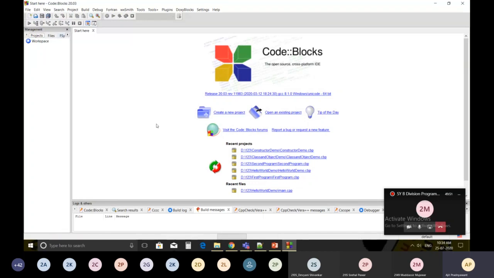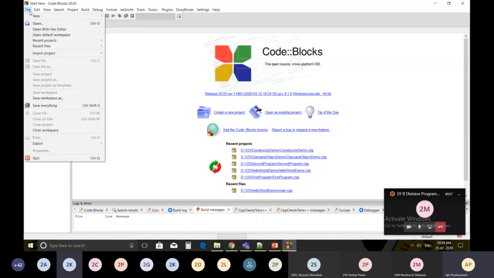Is the code block visible? Anyone? Yes, sir. Okay.